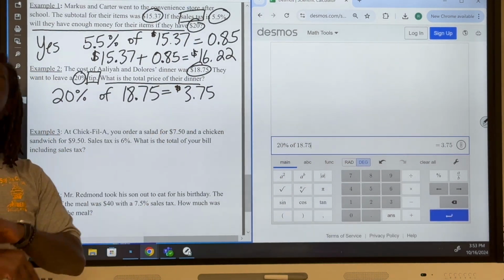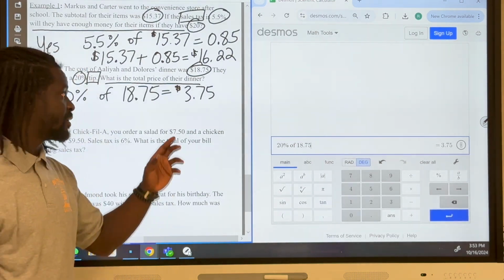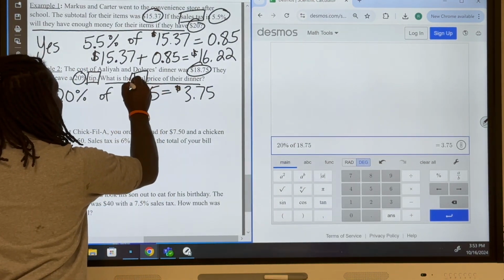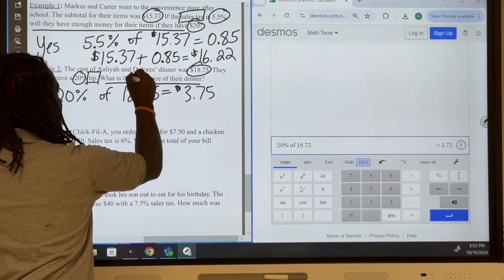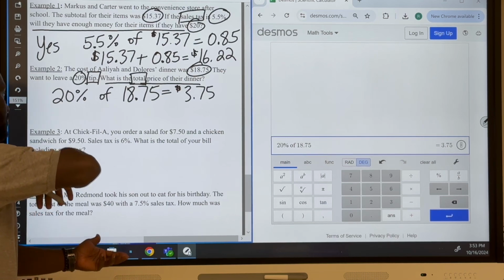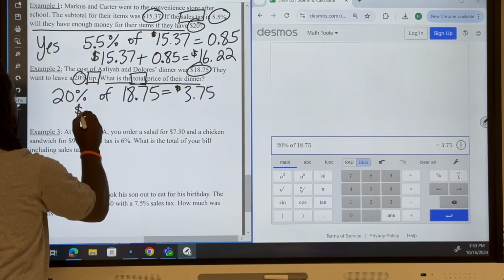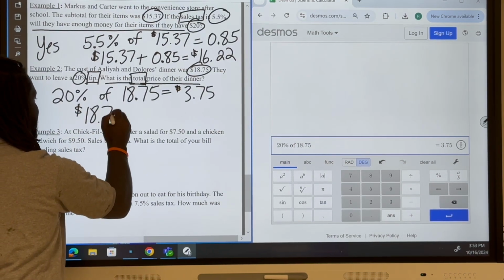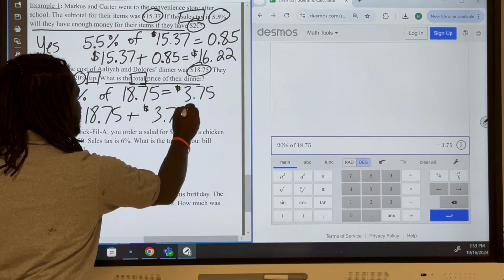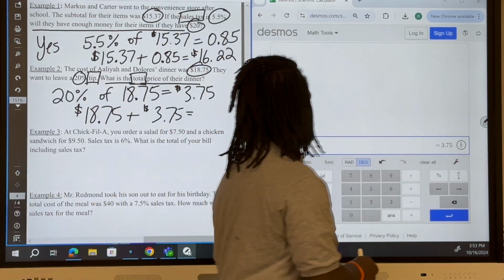So if the question asks what's the tip, then that would be your answer. But because this is asking for the total price, then I have to go back and add it. So I'm going to take what the price was originally, $18.75, then add the $3.75, and that's going to give me my total.